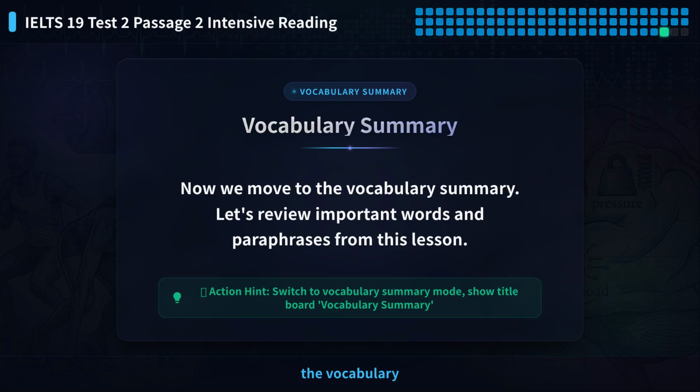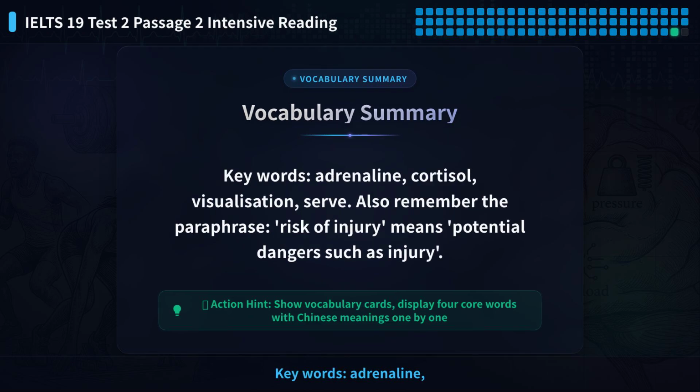Now we move to the vocabulary summary. Let's review important words and paraphrases from this lesson. Keywords: adrenaline, cortisol, visualization, serve. Also remember the paraphrase, risk of injury means potential dangers such as injury.